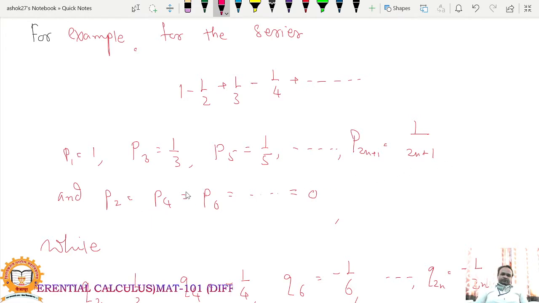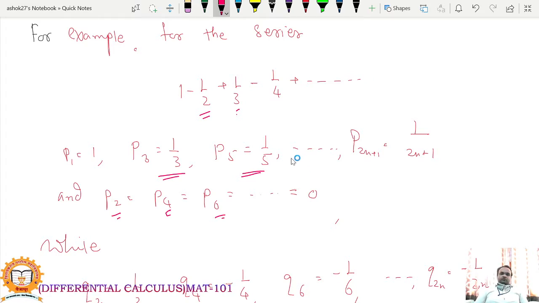And for negative terms, the second term is negative, and that's why we are taking it as 0. So P2 equals 0. P3 is positive, so we take it. P4 is negative, so instead of that negative term we take 0. P5 is positive, so we take that term. P6 is a negative term, so we take it as 0, and likewise.